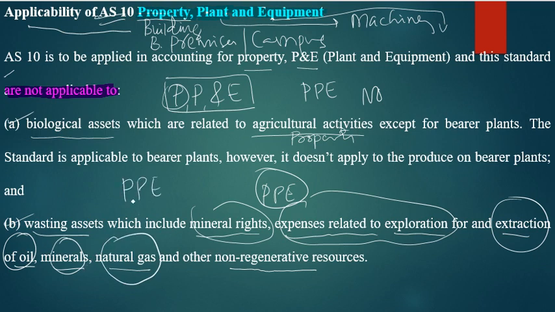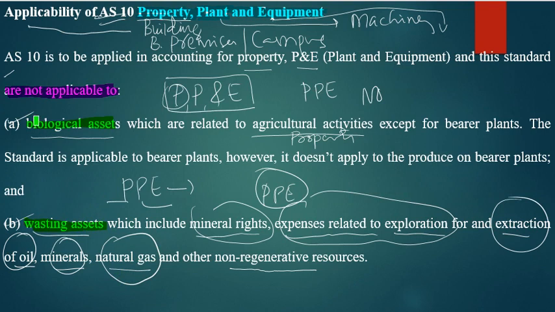It does not fit here because property means building, and I said plant means machinery and some equipments. So remember, these two are not applicable. You have to remember the keywords.